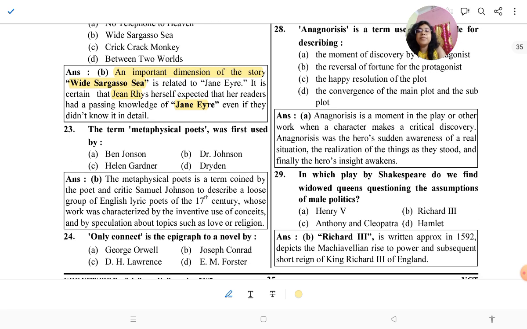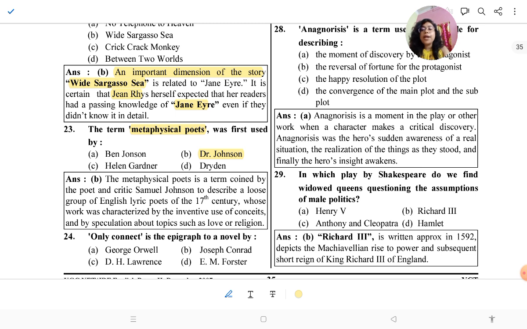Then the term metaphysical poet was first used by Dr. Johnson. In my series where I talk about the literary terms, I also told about it.